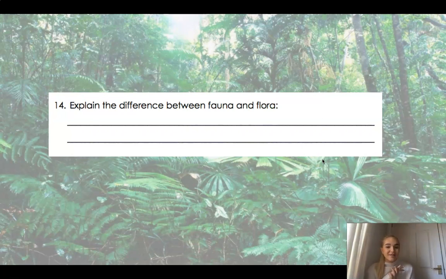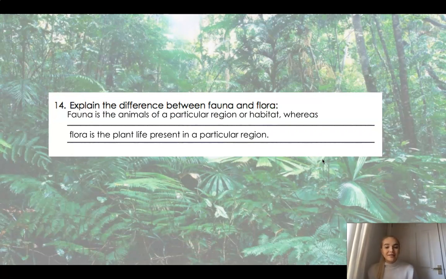Okay, let's see how you did. So fauna, if you remember, is the animals of a particular region. So we could say there was a huge species of fauna in the Amazon rainforest, because that is a region. Whereas flora is the plant life. If you remember that word flora, it originates from a flower in Latin, doesn't it? So flowers are a type of plant. So fauna is the animals, flora is the plant life. And if you've got an answer similar to that, then you can absolutely tick it as correct.